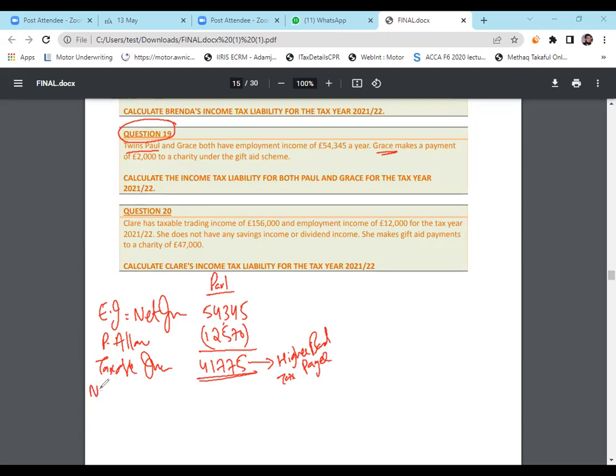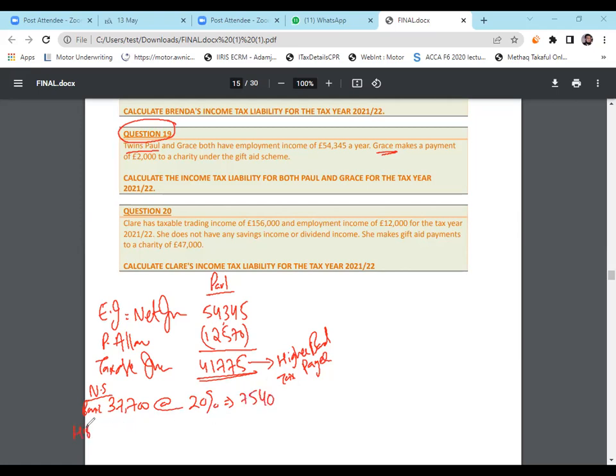Its non-savings basic band is 37,700 at the rate of 20%. The answer we remember, memorized, is how much? 7,540.